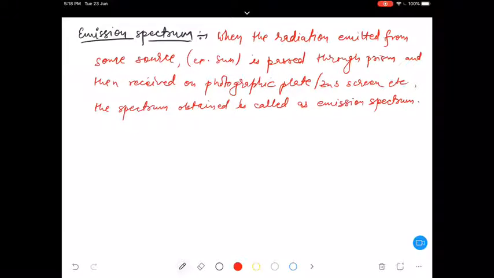Okay, this is the definition of emission spectrum.